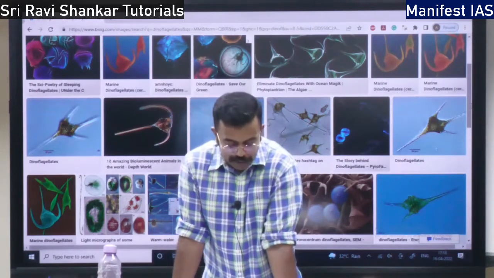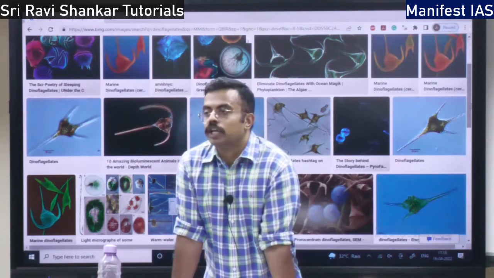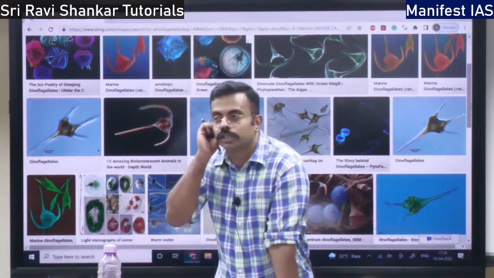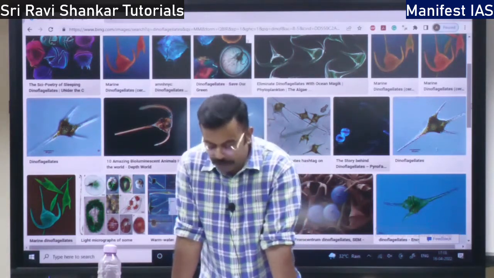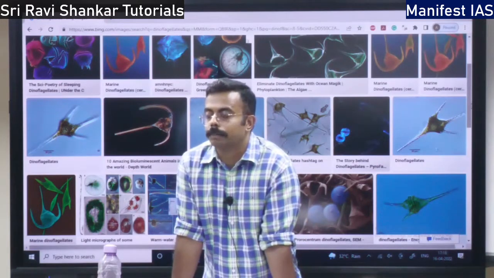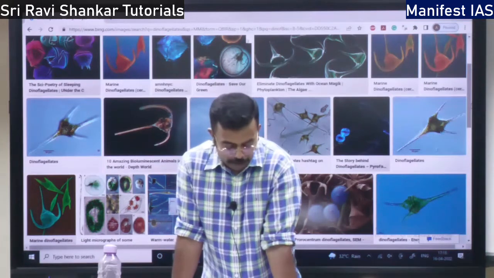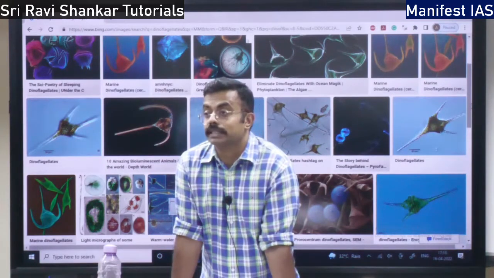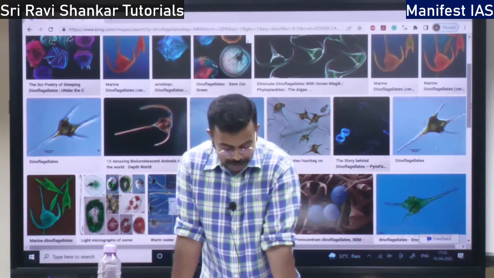The second factor is nutrients, inorganic nutrients. What are the nutrients? Nitrogen, phosphorus, magnesium, silicon, silicates, iron. Where there is high prevalence, there the planktons are found. Then temperature is the third factor. It affects photosynthesis.